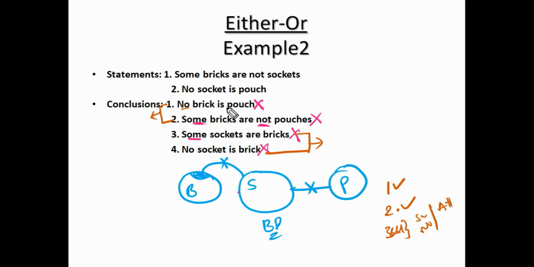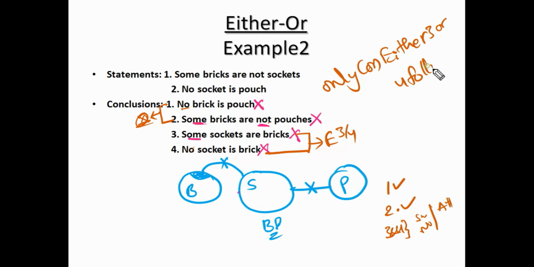These two same pair is okay, but both are negative. Both negative can never be a complementary pair. So we can ignore those two for complementary pair. Next, see, some bricks is positive and the other is negative. Some plus no, so these two are possible for either-or. So the final answer for this question is: only conclusions either 3 or 4 follows. Right?